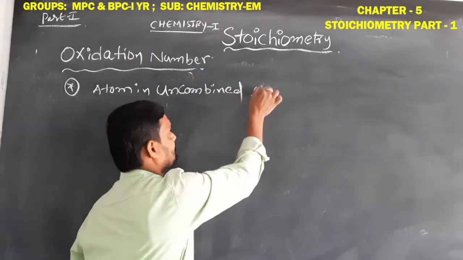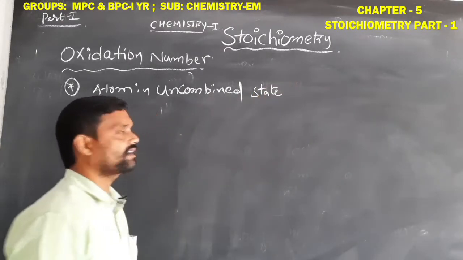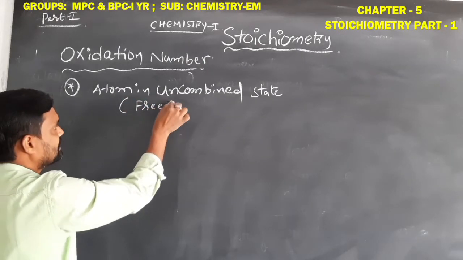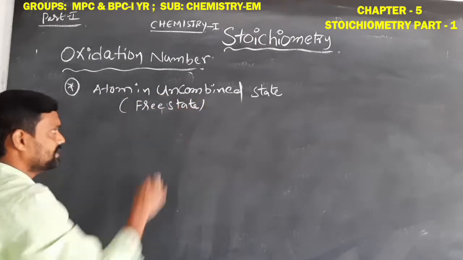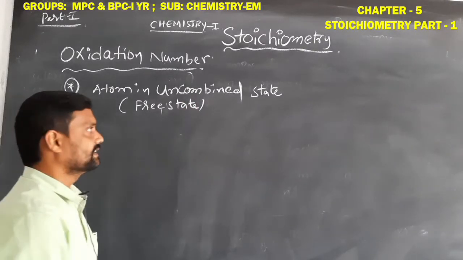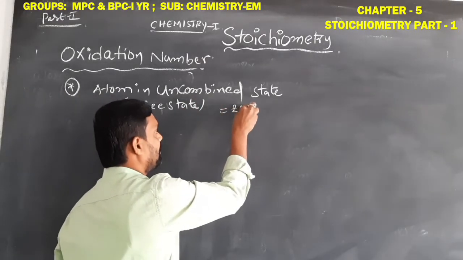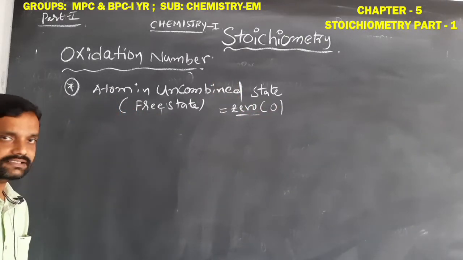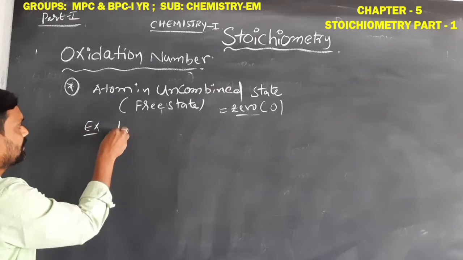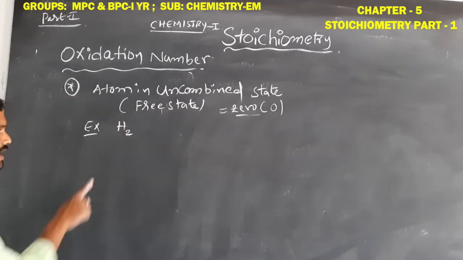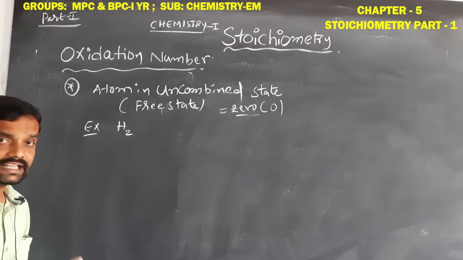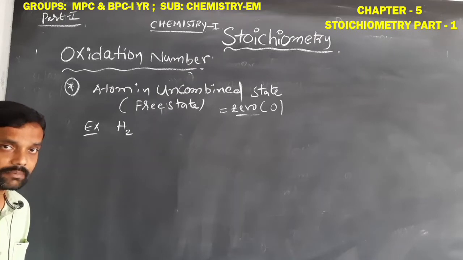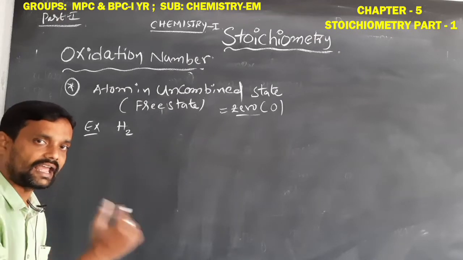Uncombined state or uncombined position is nothing but an atom in its free state. When an atom is in the free state, its oxidation number is always 0. That means, for example, hydrogen gas. The hydrogen atom does not combine with any other atom. Okay student, clear? Hydrogen does not combine with any other element.